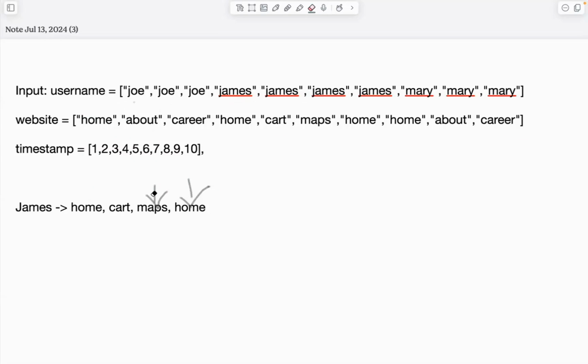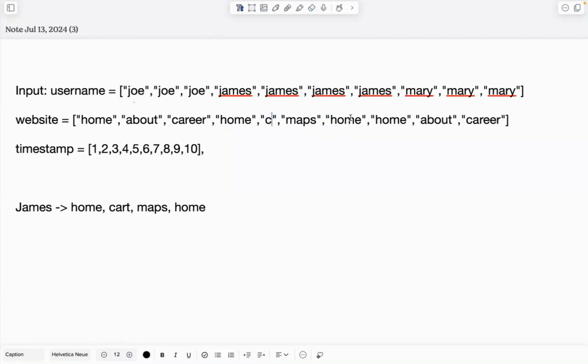Erase this one. And then one test case we need to consider is maybe in the given input, you can see the website, right? Maybe you can see here two "home", right? So do you think maybe the owner's website could be the same website? I mean home. So we get the home.